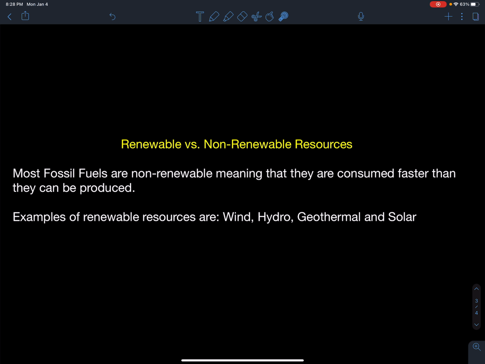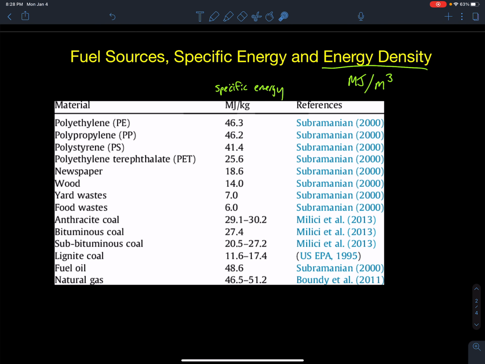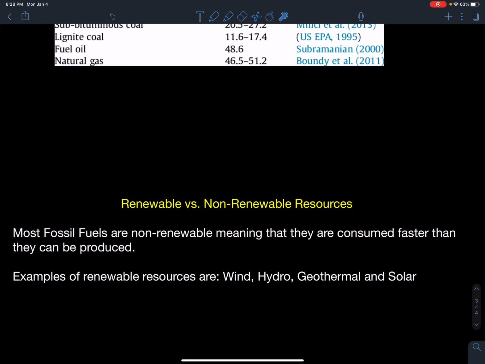The last thing we'll talk about in this video is the difference between renewable versus non-renewable resources. All these resources here are non-renewable. They're in the ground. It takes millions of years to produce them through the processes of heat and pressure in the ground. When dinosaurs or organic matter dies and gets covered up without the presence of oxygen and exposed to heat and pressure, it'll be converted into oil. Slowly, wood will be converted into coal, which will then be converted into oil. That takes a long time. So if we burn it quickly, we're not going to produce it fast enough. So all these resources, fossil fuels, are non-renewable resources.